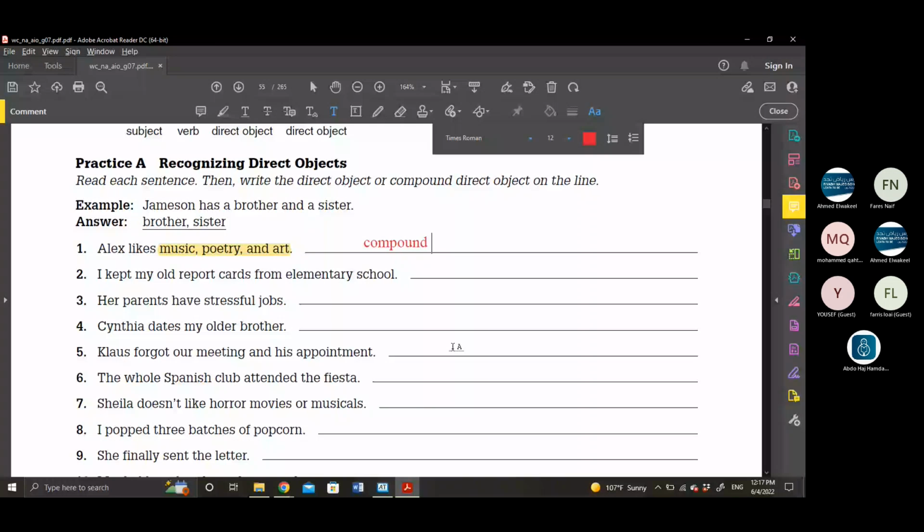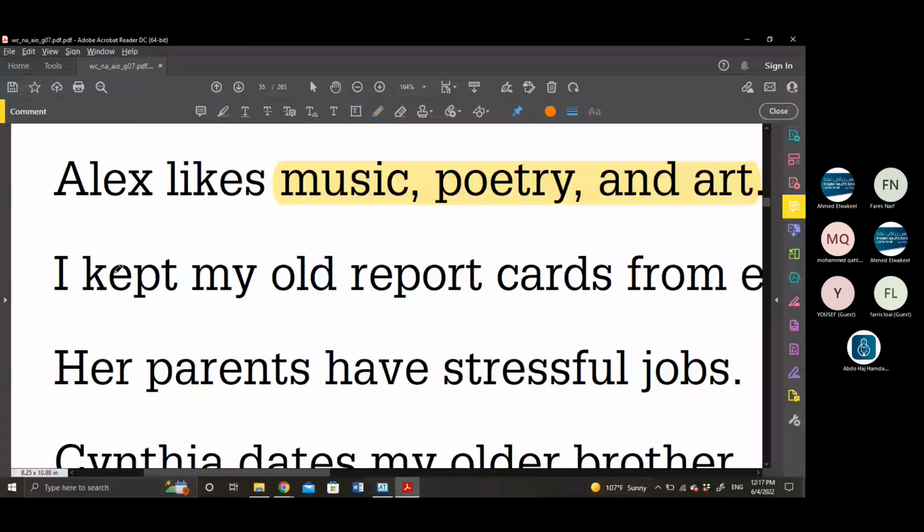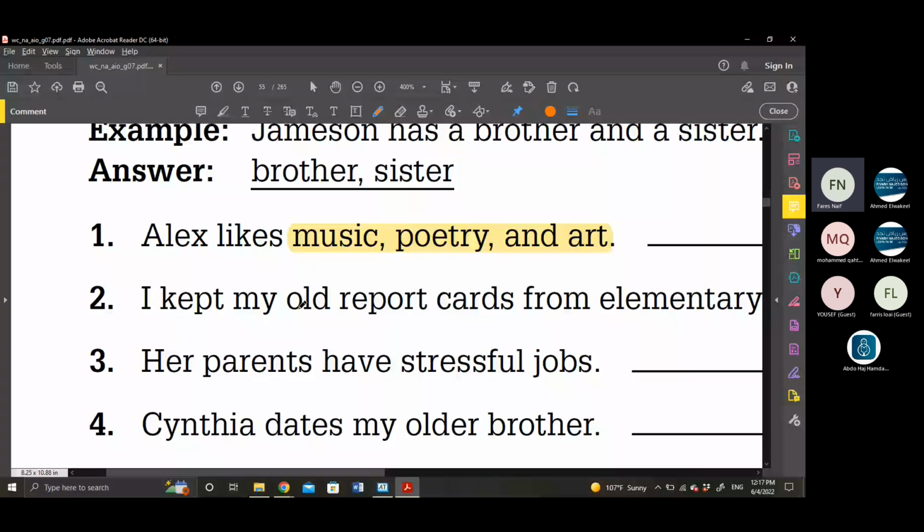Okay, again. Faris, let's look at this example again. The example says: Alex likes music, poetry, and art. Okay, Alex is what in the parts of speech?